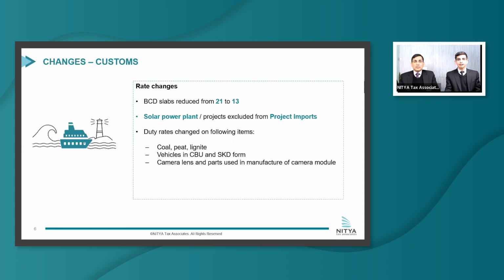The next is changes in BCD rates of camera lens and parts used in manufacture of camera modules. Herein the BCD rates have been reduced. And then denatured ethyl alcohol for industrial use. Once again, the BCD rates have been reduced. So apart from that, there are many new tariff items which have been inserted effective May 1, 2023. However, it should be noted that these shall not have any impact on the BCD rates.